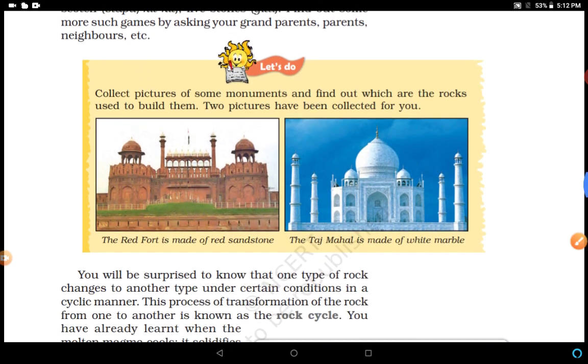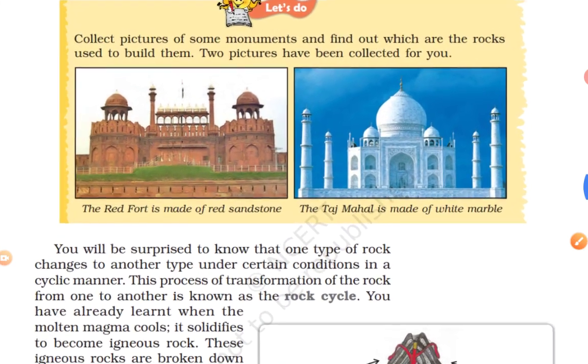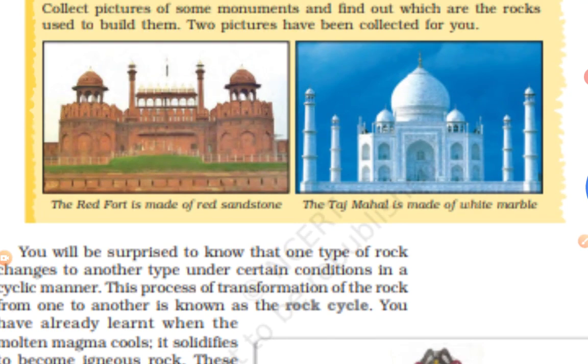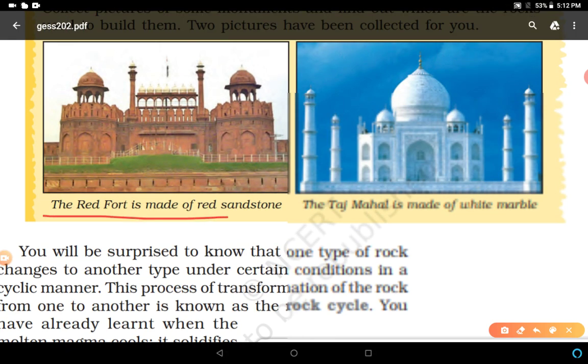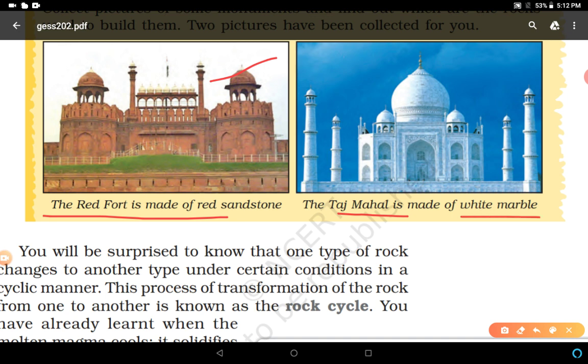These are the uses of rocks. You can see these pictures of monuments. For example, Red Fort is made of red stone, and Taj Mahal is made of white marble. Both are made of rocks. Okay, so rocks are very important.